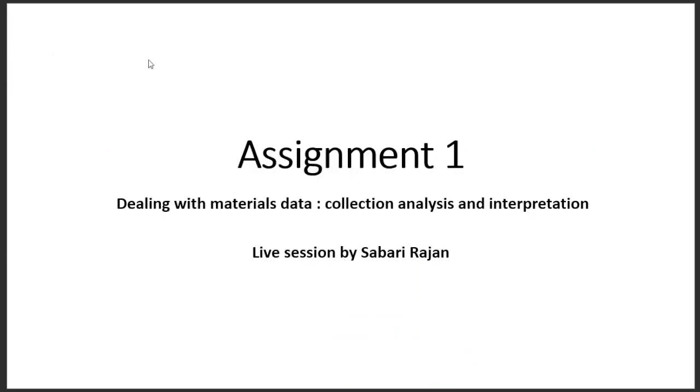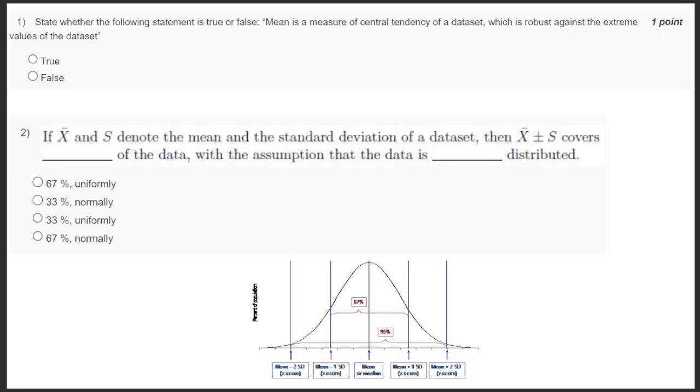As a part of the first assignment, let's discuss the assignments given by the course instructor. Okay, the first question is: state whether the following statement is true or false. Mean is a measure of central tendency of a data set which is robust against the extreme values of the data set.